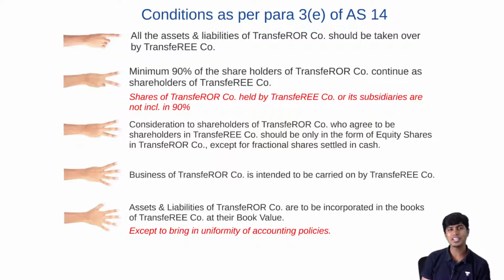Why? The reason is pretty simple. The change from the book value to another revalued figure has happened only and only to bring uniformity in accounting policy. You get that? So these are the 5 conditions.